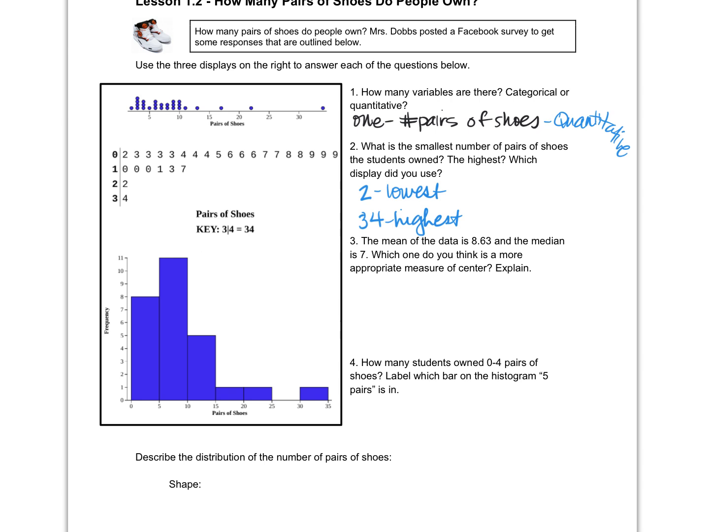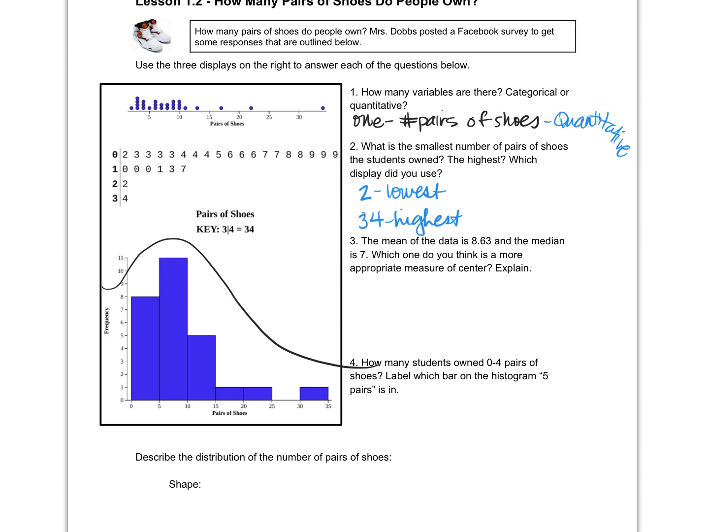Don't hate. So, here's the rule of thumb. So glad you asked. How do you know which one to use, right? It's all about the shape. Okay, in the videos we talked about shape, right? What shape is this guy? Skewed right.